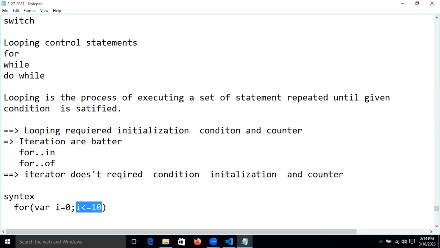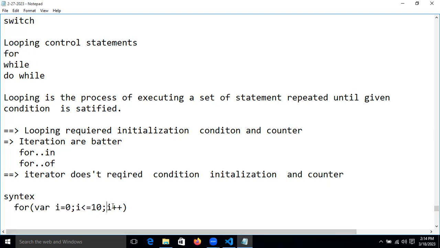Now this is the condition-based part. Here we are giving the condition, and this is the counter.